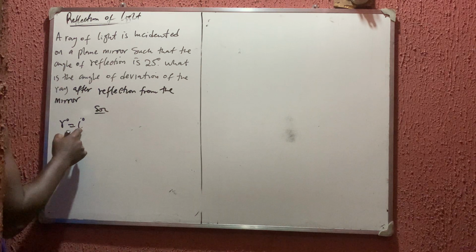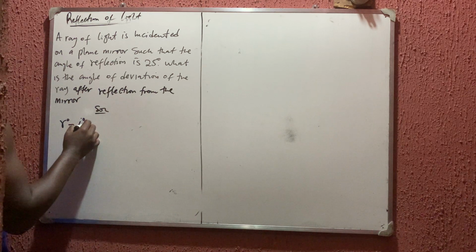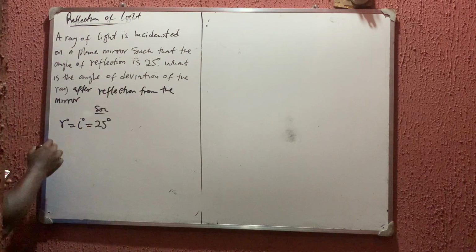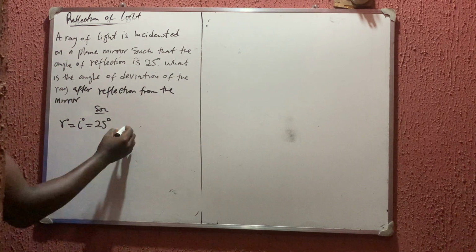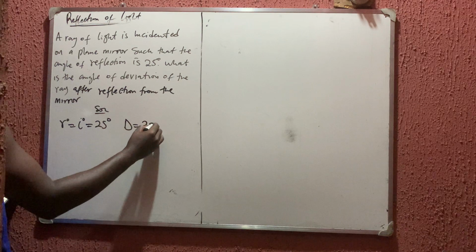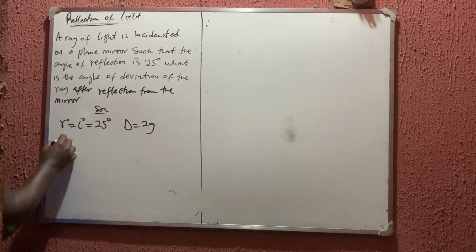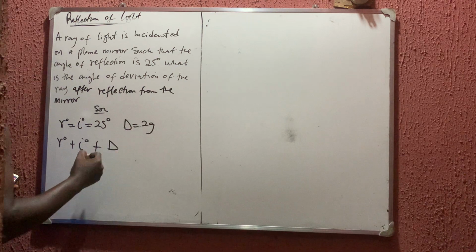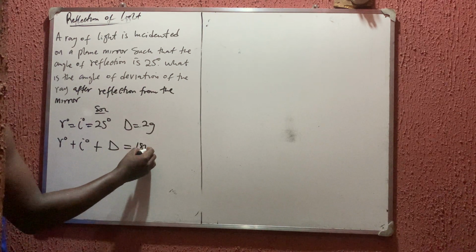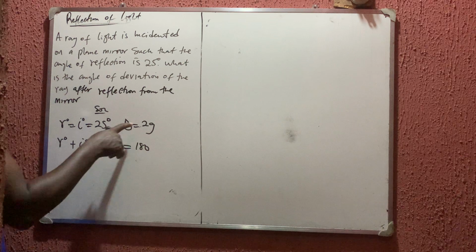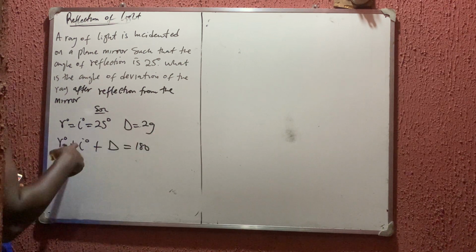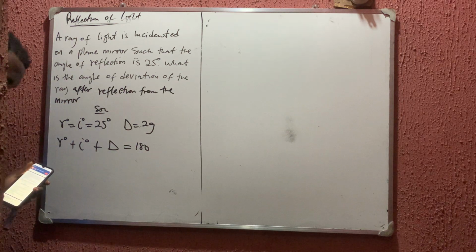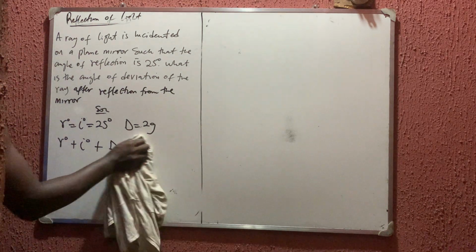Angle of reflection is always equal to the angle of incidence, which they say is equal to 25 degrees. And don't forget I told you that the deviation is equal to 2g. So we should know that our r degree plus our i degree plus our d is equal to 180, because it's supposed to be plus g of this and g of this. I hope you know. Normally, this is how it's supposed to be.